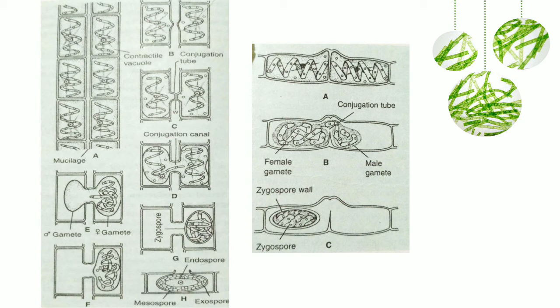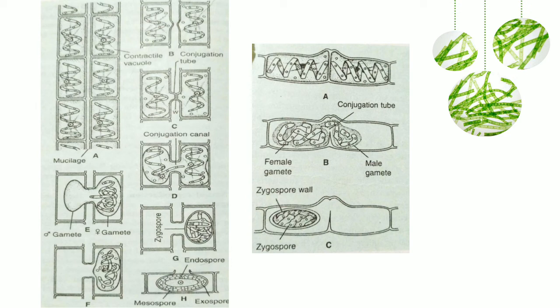They secrete a large amount of mucilage initially, which holds them together during the entire process. And at the point of contact, a small tube-like structure is formed. Wherever they are coming in contact, there is a small peg-like outgrowth that is initially formed, which develops into a tube-like structure and pushes apart both the filaments. This tube is called the conjugation tube. The wall between the tubes gets dissolved and now we have a continuous passageway which we call the conjugation canal or the conjugation channel.